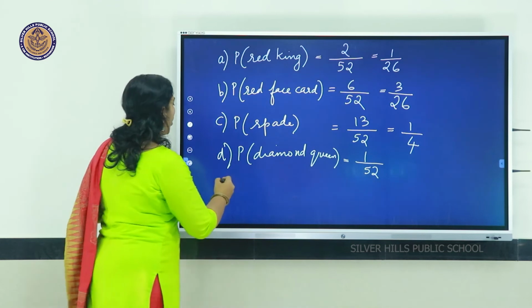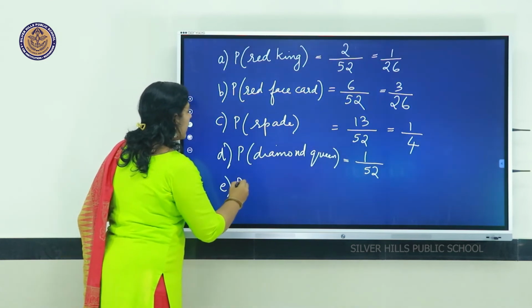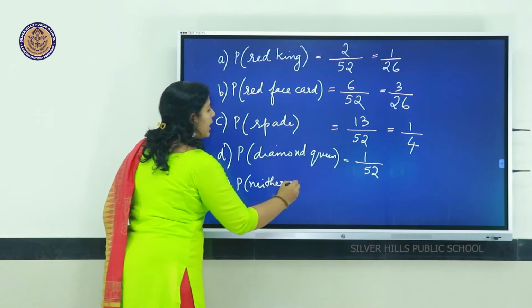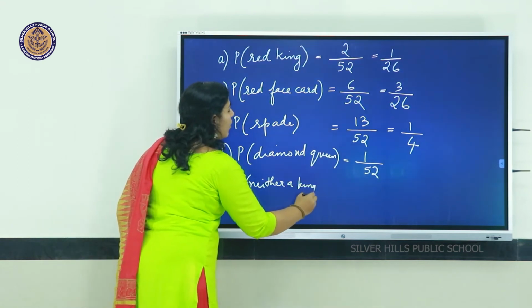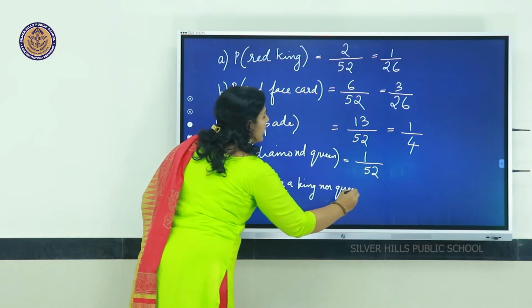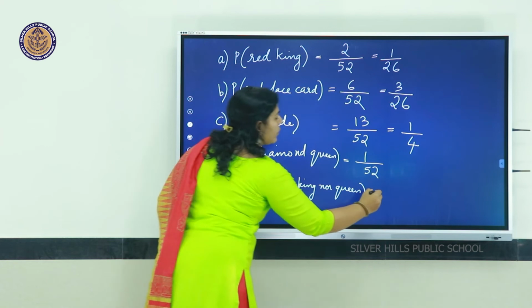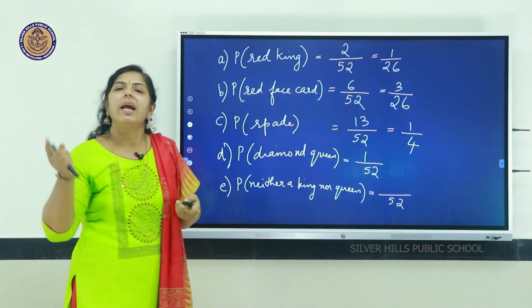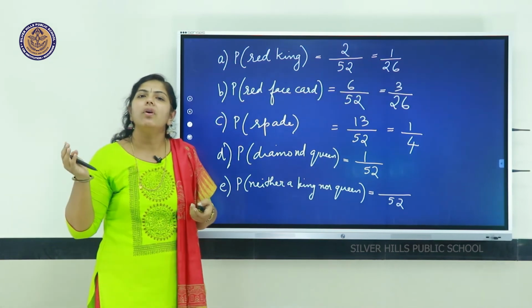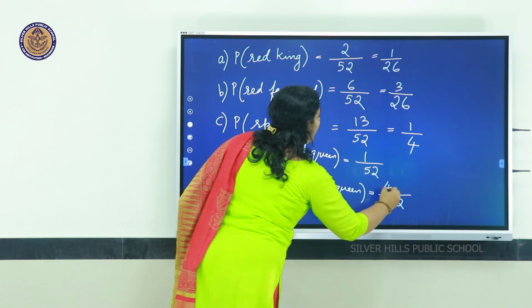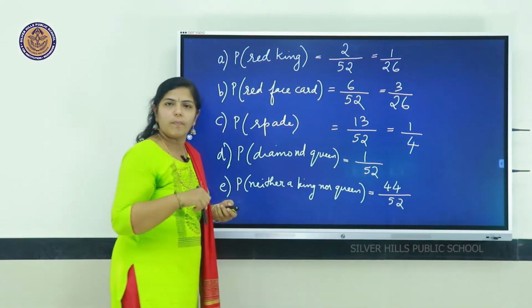That is the probability of neither a king nor a queen. What is the probability? Out of 52, how many cards do we have to remove? That is 4 plus 4, 8 cards we have to remove. So, 52 minus 8, it is 44 out of 52.